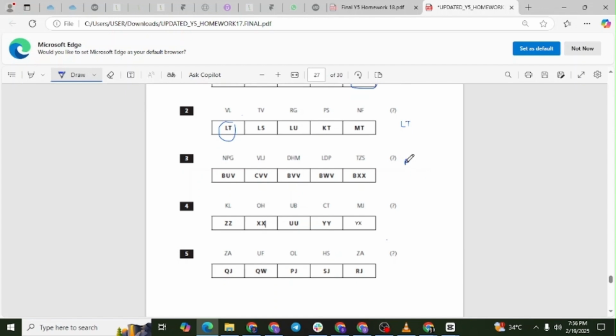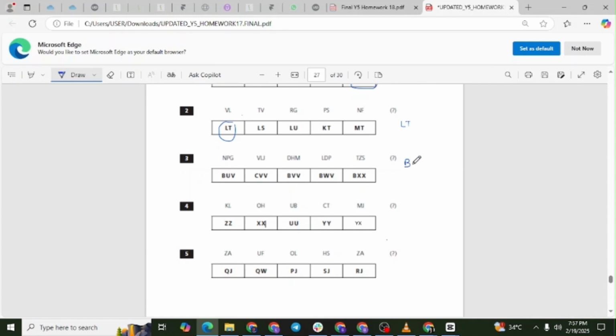Now the second letters: P, L, H, D, Z. Looking at their positions, P equals 16, L equals 12, H equals 8, D equals 4, Z equals 26. Examining the pattern, P, 16, to L, 12, is minus 4. L, 12, to H, 8, is minus 4.